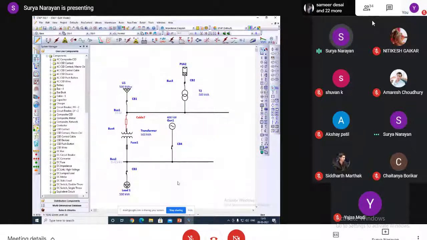Okay. Also, we can do star coordination here. Star coordination means, starting from the tail end circuit breaker, we can specify which circuit breaker will trip first, which will trip next, and after that which circuit breaker will trip. We can give the timings. According to that, we can make a star coordination of the relays and circuit breakers.